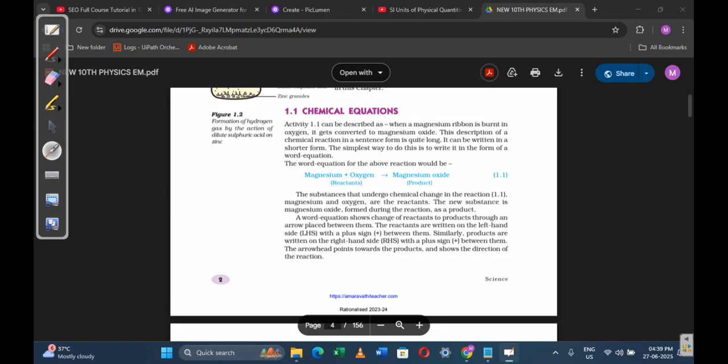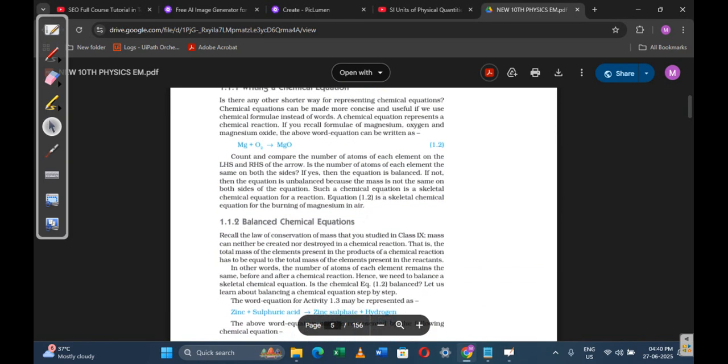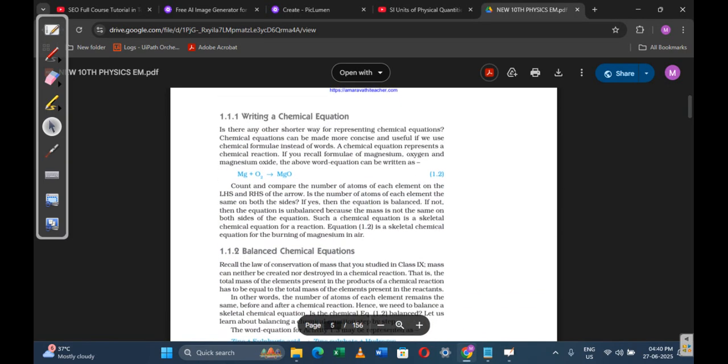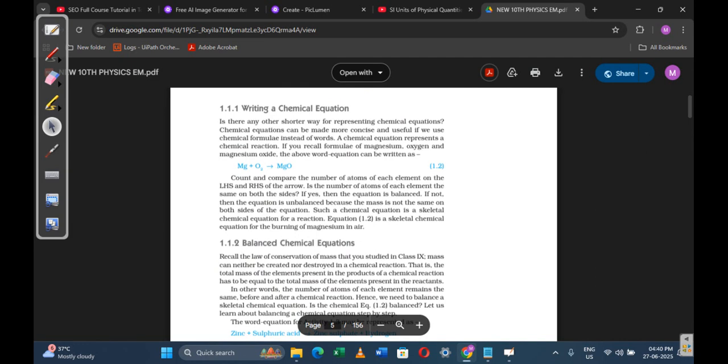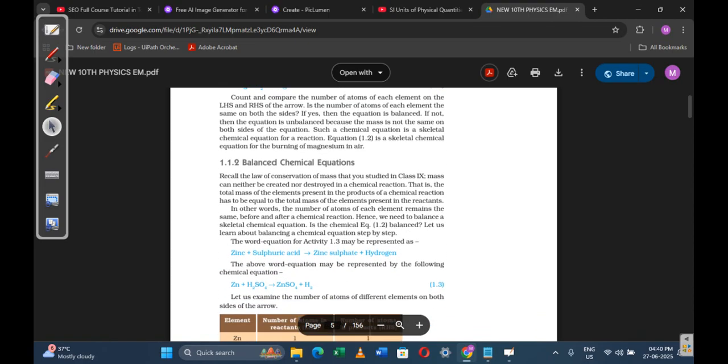According to the law of conservation of mass, chemical equations must be balanced. To write this chemical equation as a sentence takes more time, so we represent it by using a word equation. We simplify this equation by using chemical formulas, that is Mg plus O2 gives MgO.